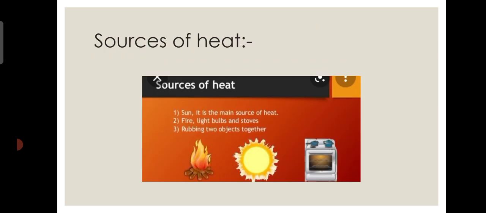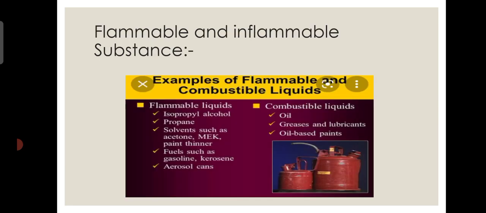Next, sources of heat. The Sun is the main source of heat. Fire, light bulbs and stoves, and rubbing two objects together are also sources of heat. Next, flammable and inflammable substances. Flammable liquids include isopropyl alcohol, propane, and fuels such as gasoline, kerosene, aerosol cans, etc. Combustible liquids include oil, greases and lubricants, oil-based paints.